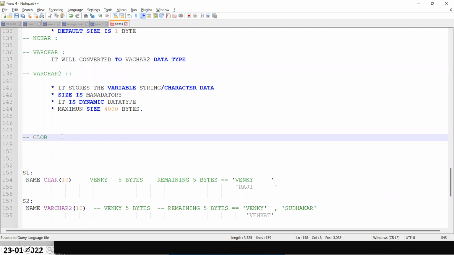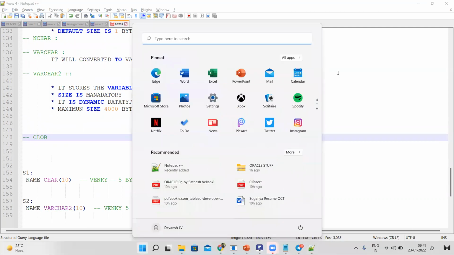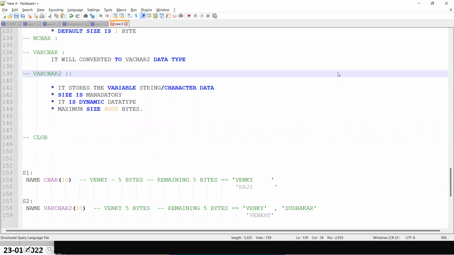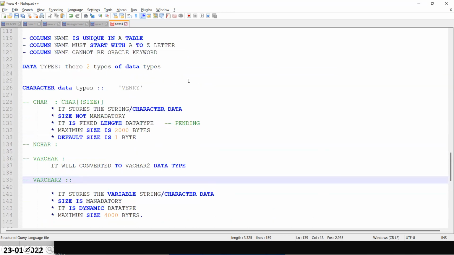So any doubts, guys? So we can continue already. I think it's more than 10 minutes. Can I take another 5 minutes to complete the CLOB? Okay, I will take just 5 minutes, guys.